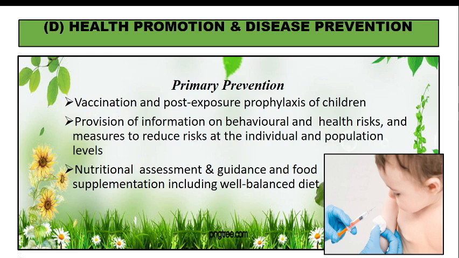Okay. We know whenever the child is born, an immunization card is given to the child, and we tell the parents that these are the immunizations, these are the diseases which are prevented, these are the different ages, and this is where you will get the vaccination. All these things are told. So that comes under primary prevention. We give vaccines with an intention that that particular disease will not occur in future.